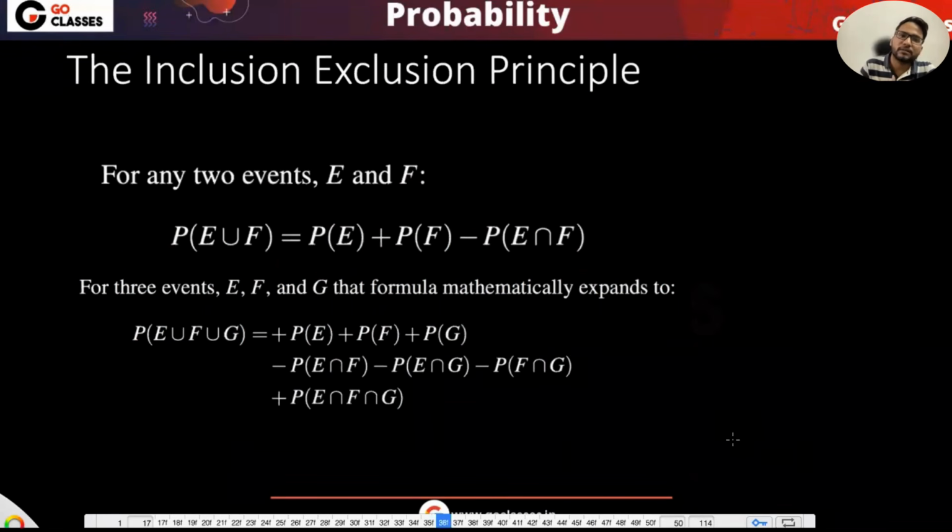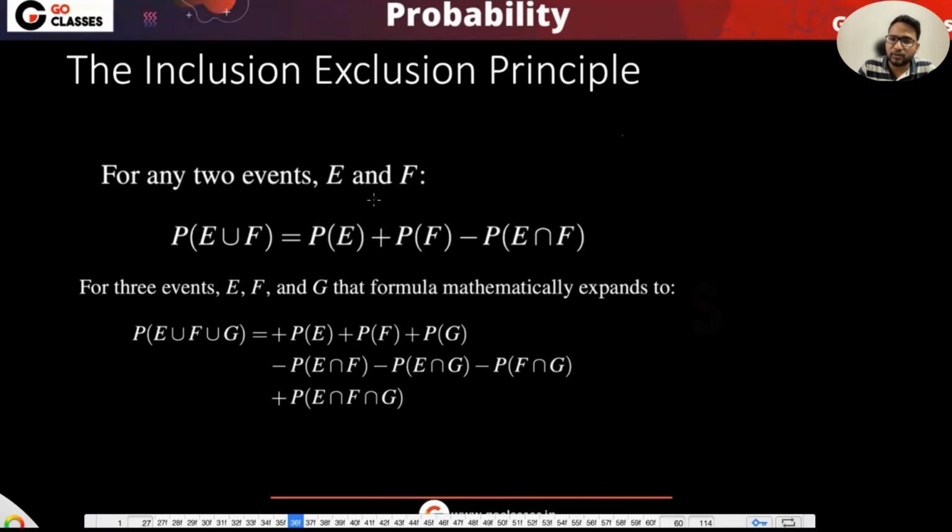Now let's see some principles out of these probabilities, and then we will be solving some questions. You might be thinking that these are very basics and you might be bored, or you might be thinking that these are tough. It depends on the student, but everything will be normalized. After a point you will see that you understood the basics and are now able to solve many questions and understand probability much more clearly. That's why we need to build the basics. These are just axioms and some principles that we are building.